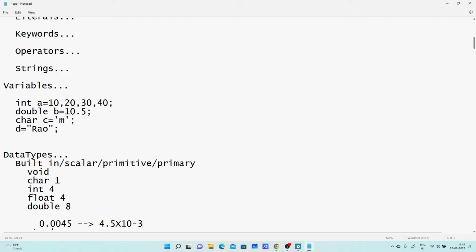Right. So how can it be represented in the form of mantissa? This 4.5 is the mantissa. And for the exponent, instead of writing 10, I am using here the exponent e. It can be a lowercase e or an uppercase e. So this is one type of representation of a floating point number, followed by a positive or negative sign of the exponent. So here it's a negative exponent, 03. This is how this number can be represented in mantissa and exponent form.